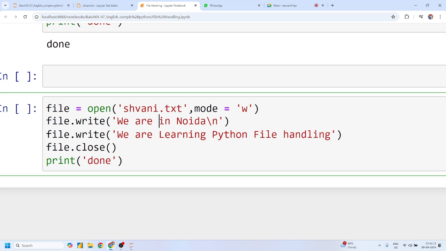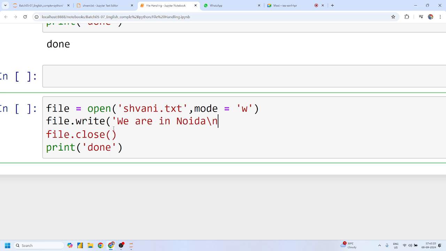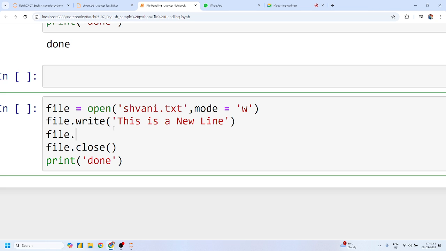Now, there is a problem. Suppose we have an existing file, shivani.txt, and I want to write a new line, something like "This is a new line", and I am saying do not delete the previous data.